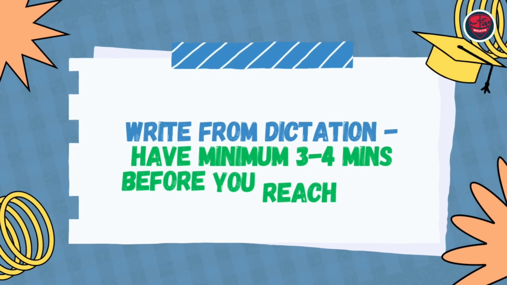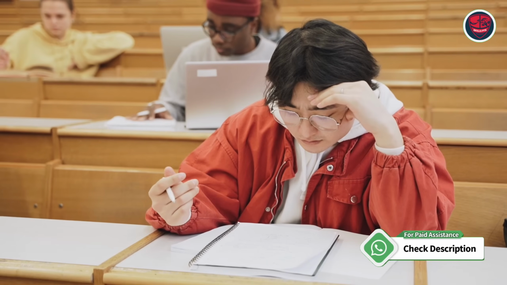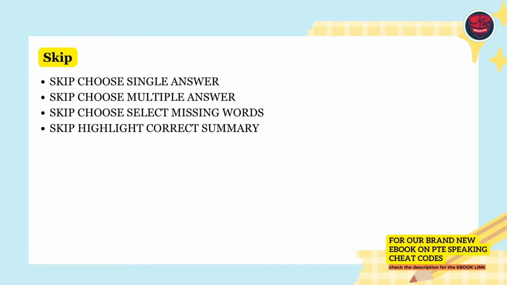You have got to have minimum 3 to 4 minutes by the time you reach here. The timer will be displayed on the top right. The entire listening is timed. So if you skip the sections that I just told you a couple of minutes ago, then you will have 3+ minutes left to solve your write from dictation at ease in a very calm way. If you don't skip those sections, like choose multiple answers, highlight correct summary, select missing words, you do them, crack your head. By the time you come to write from dictation, you will have 1 minute left, 4 questions or 3 questions are there. Then you miss the questions because the timer ran off, then it's a gone case.